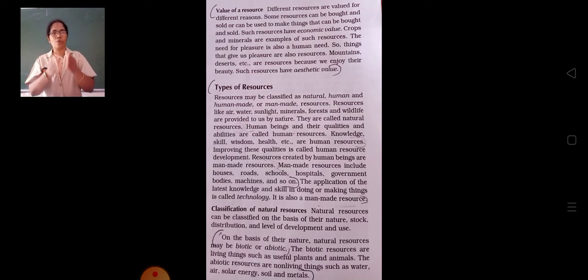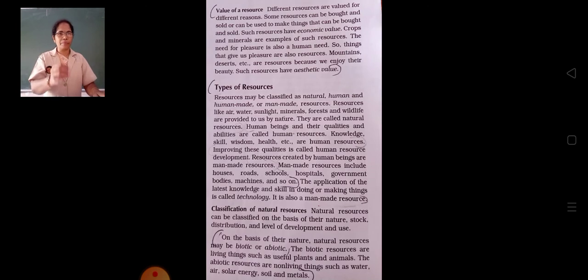And see, what are economic value based resources? The resources which can be bought and sold have economic values, or the resources which can be sold and bought are called economic value based resources.